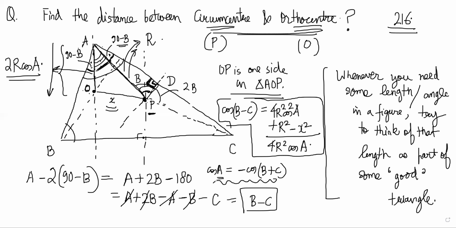After this point, it is just calculations and all. So I will not worry about that. You can go through that yourself. The key idea here was to realize how to find this length. Finding this length is easier if you put it as part of some triangle. And we joined A to O and A to P to make a triangle which helps us solve the whole thing. Correct?